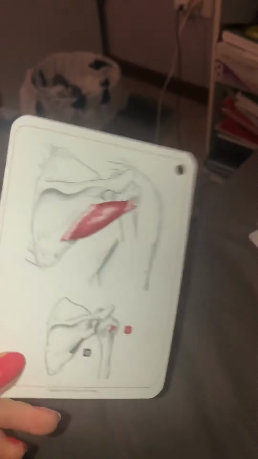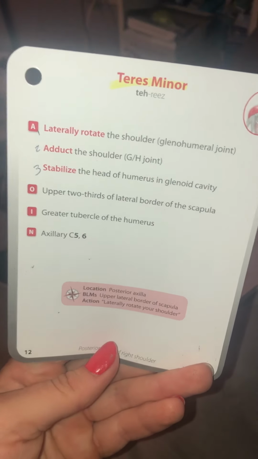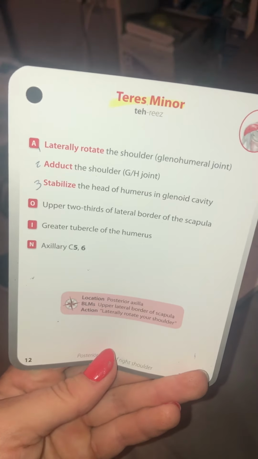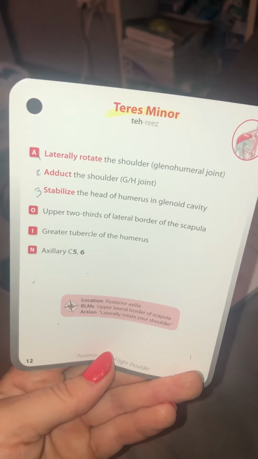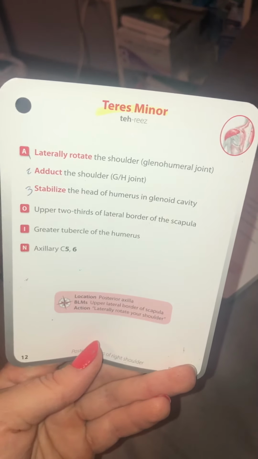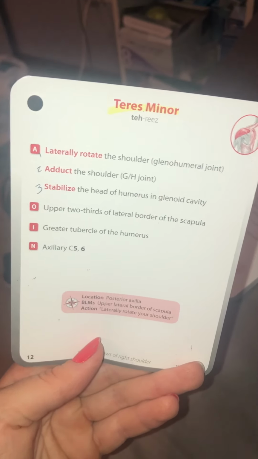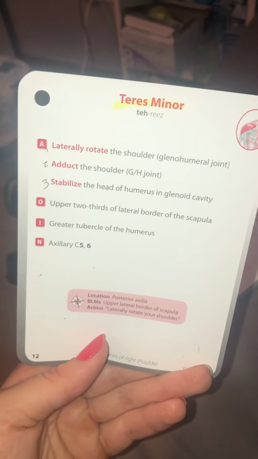Teres minor. Laterally rotate shoulder, adduct shoulder, stabilize head of humerus and glenoid cavity. Origin, upper 2/3 of lateral border of the scapula. Insertion, greater tubercle of the humerus. Nerve supply, axillary.